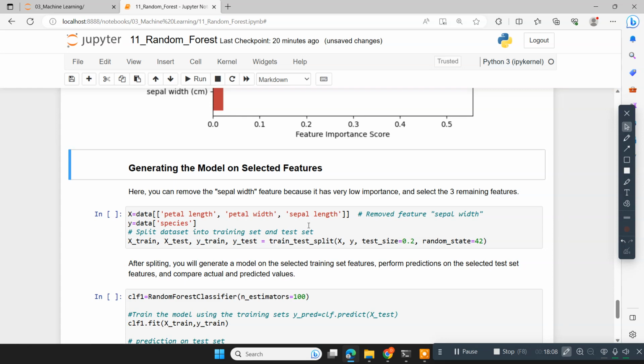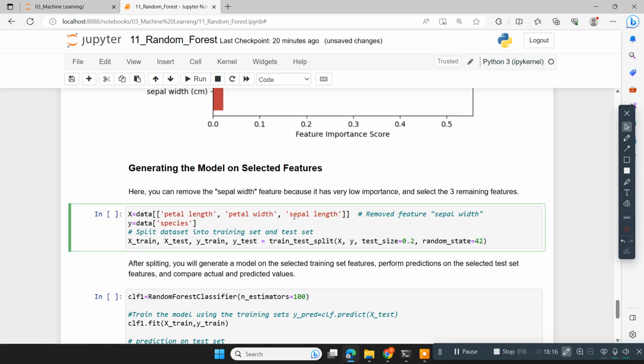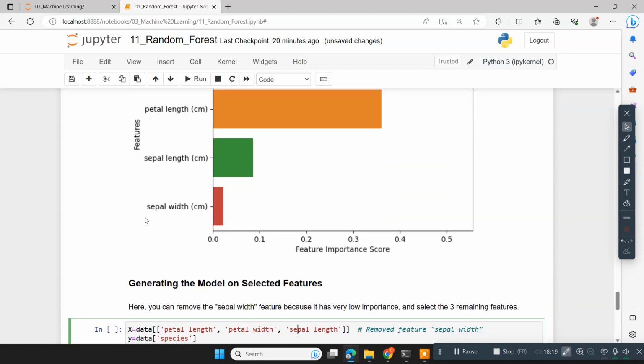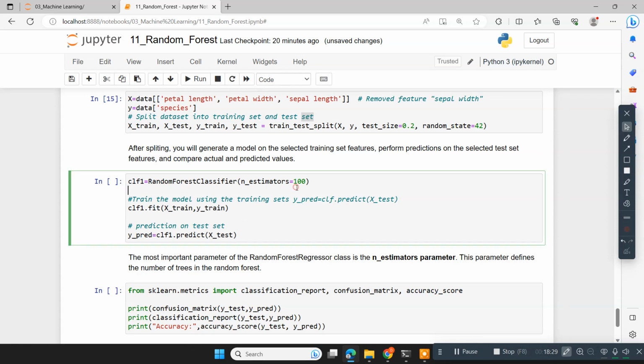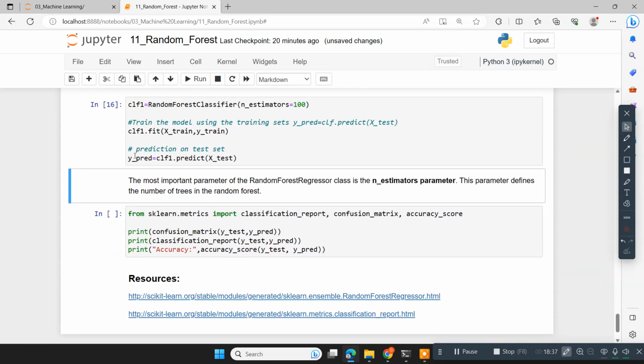Next, I would like to build a model with only the top 3 features. So X is equal to data of these top 3: petal length, petal width, sepal length. So we have excluded sepal width. Then y, and everything else is the same here, 20% test size, and we set the random state. Now let's build a model. The prediction is done, and the results are available in y_predict. Let's rename it y_predict1.